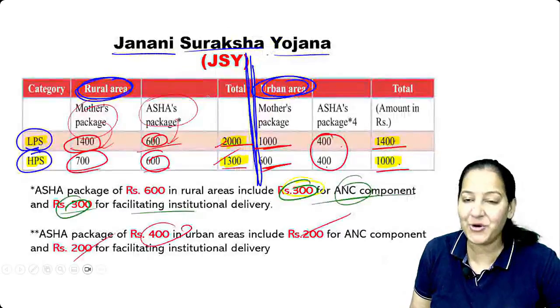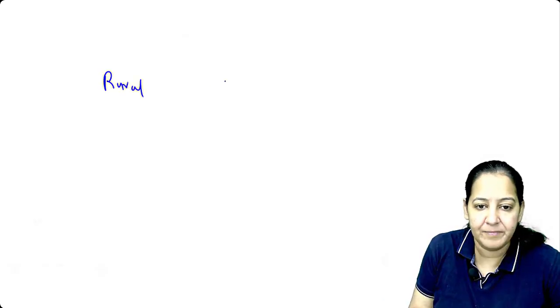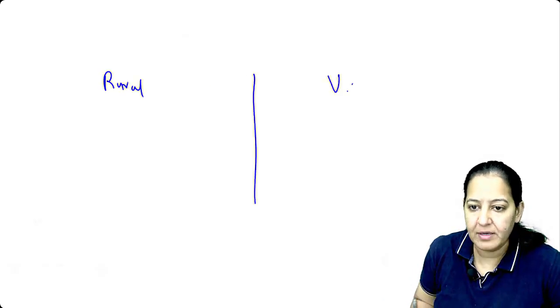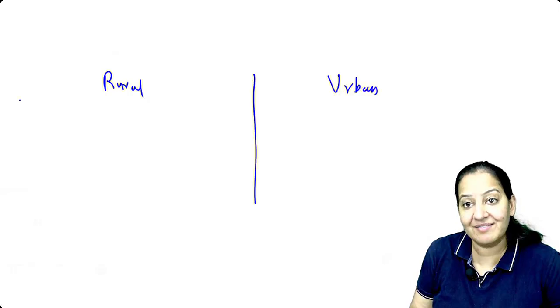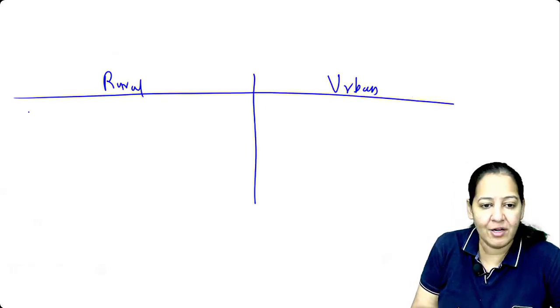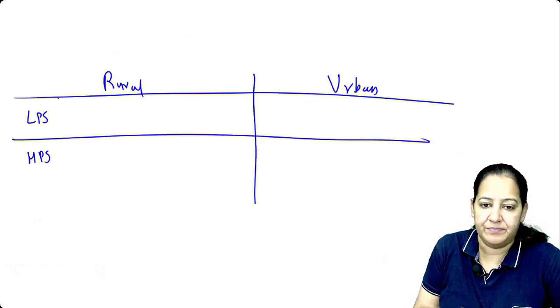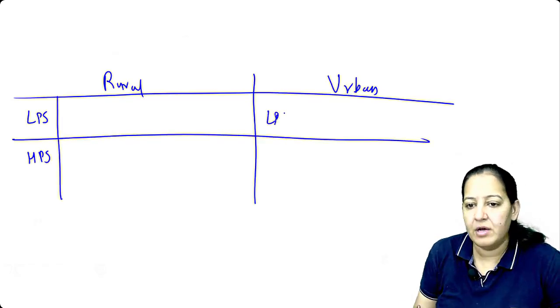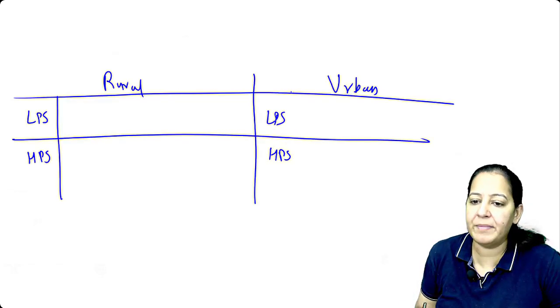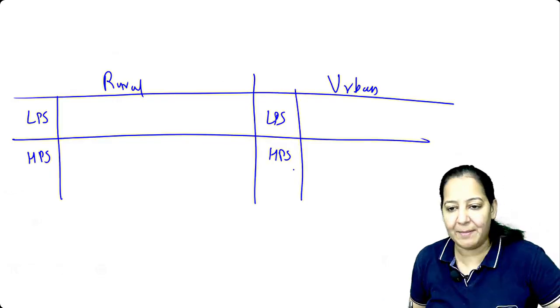So tell me how to draw it. How to draw it? So say, ma'am, rural. Okay, rural and urban. The first thing. Okay? Rural and urban. Here also low performing state, high performing state. And here also we have low performing state, high performing state. We make a 2 by 2 table. So divide them into 3, 3 columns now.